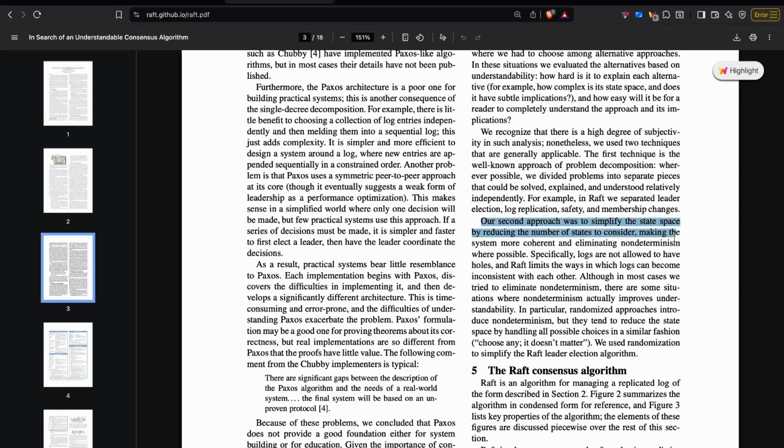The second approach was to simplify the state space by reducing the number of states to consider. What does this mean? The more states you have, the more values you have to manage and the more calculation you have to do, right? As the number of states increases, it becomes complicated, difficult, and at times confusing to manage.